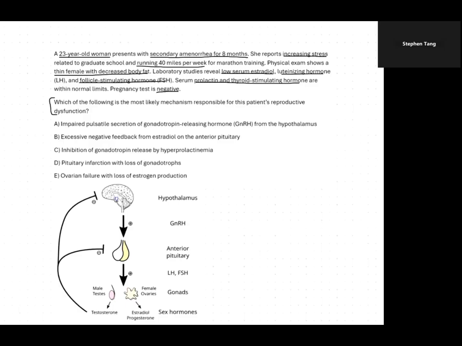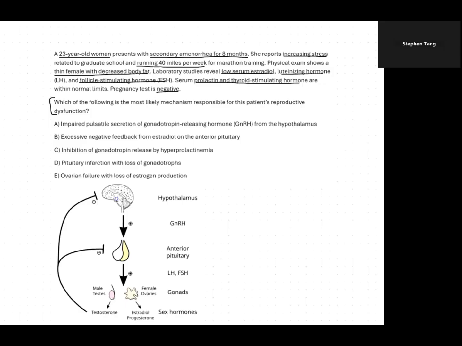So here we have low LH and FSH. So that means that it's not really a problem of estradiol production. Otherwise, our LH and FSH would be really high to try to increase that level of estradiol. This means that we have to be dealing with some sort of process that's inhibiting the ability to produce LH or FSH, or insufficient signal to make LH or FSH. So we don't really know at this point because we don't know what the GnRH looks like. But I think with that, we can now start looking at the answer choices and going one by one to rule some things out.